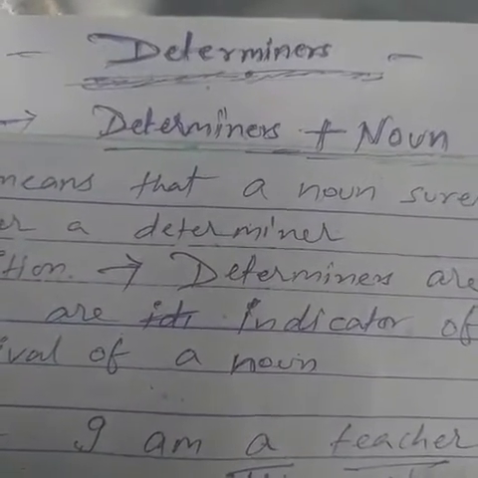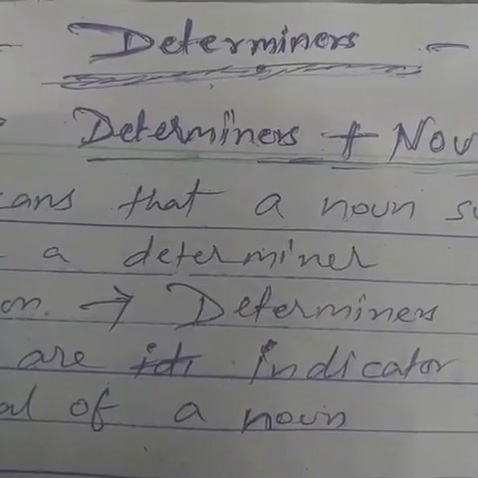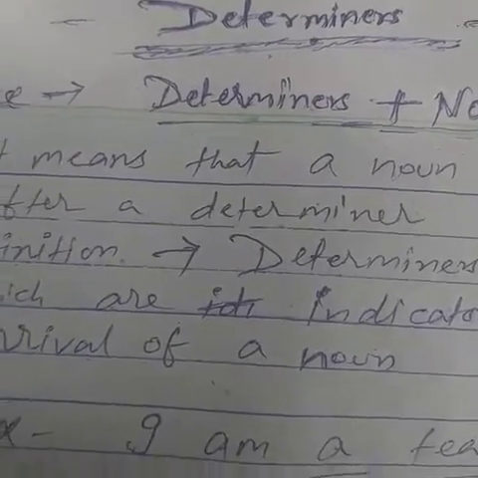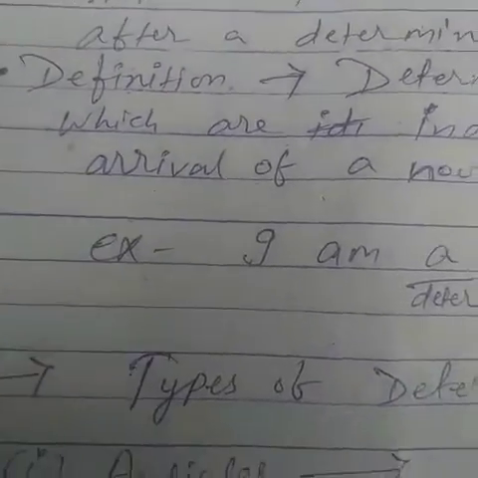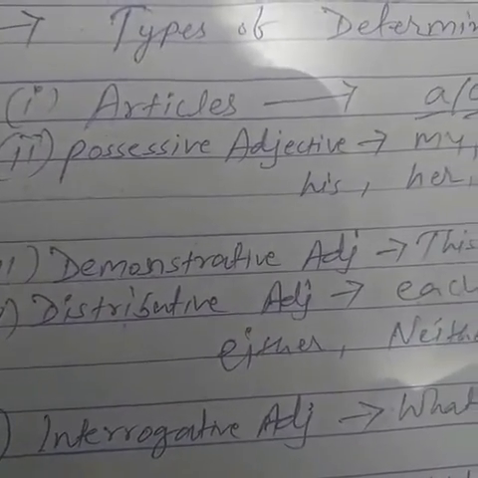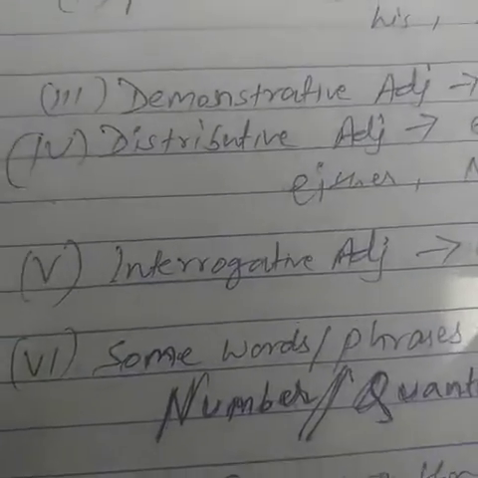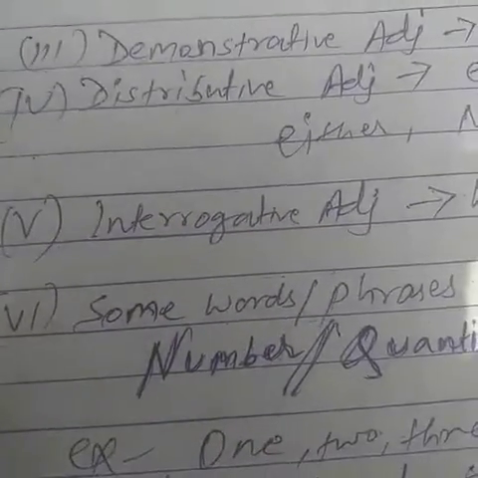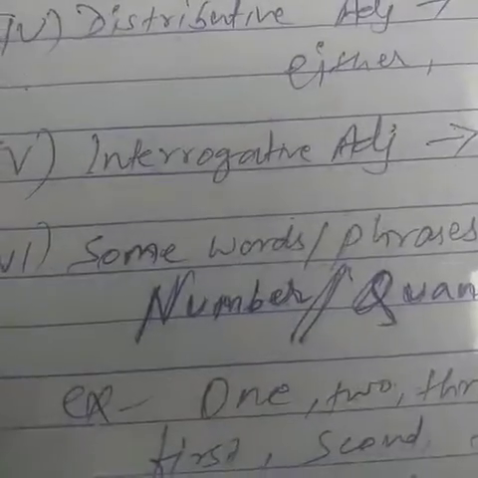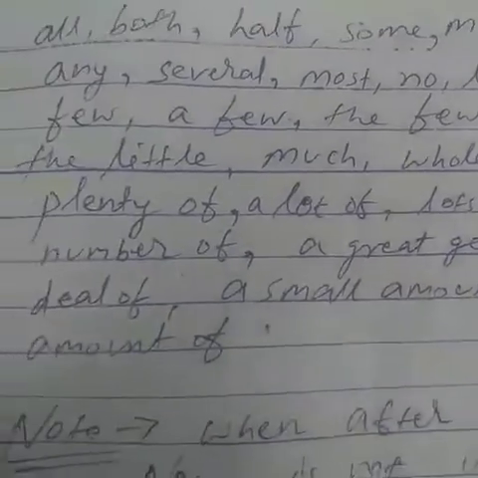Dear students, in the previous class we were studying the grammar topic determiners. We know that there are many forms of determiners. There are articles, possessive adjectives: my, your, his, her, its, their. Demonstrative adjectives: this, that, these, those. Distributive adjectives: each, every, either, neither. Interrogative adjectives: what, which, whose. And some words and phrases which express number and quantity: one, two, three, four, some, any, both, all, many. These words are determiners.